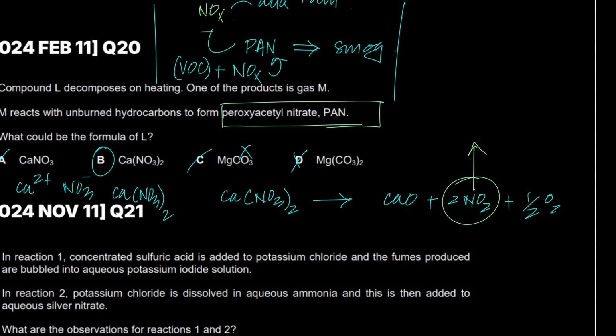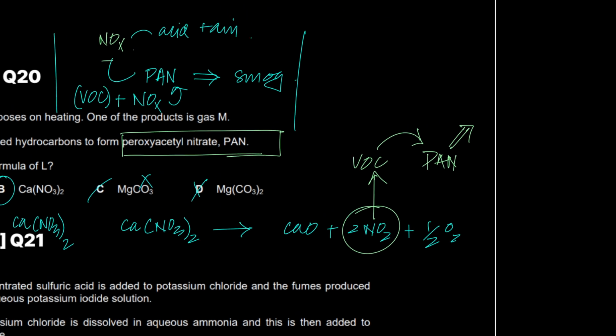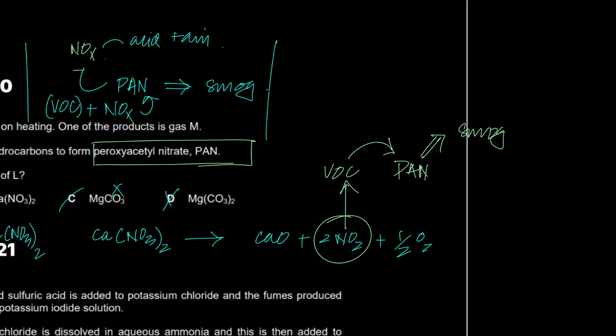This nitrogen dioxide would further react with what? It would react with volatile organic compounds. What would it cause? It would cause PAN, which would cause photochemical smog. PAN mixes and combines with ozone and some other species in the air and forms photochemical smog.